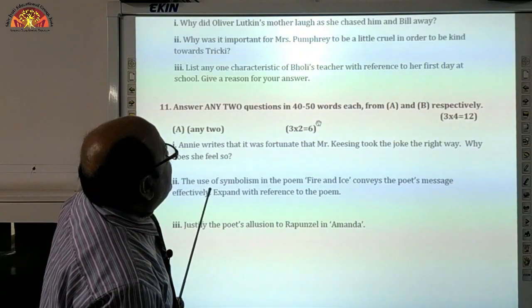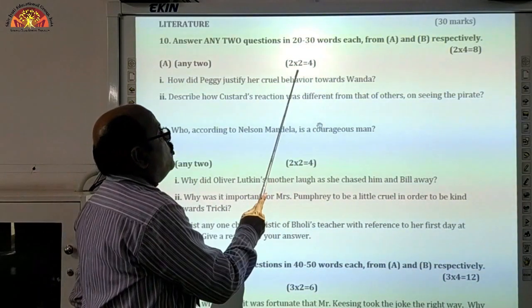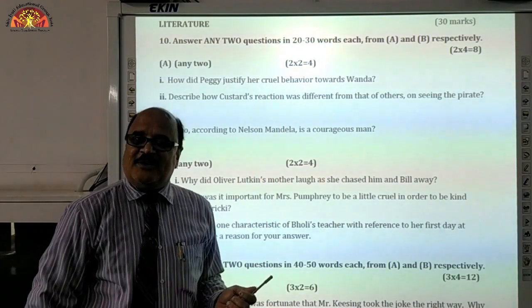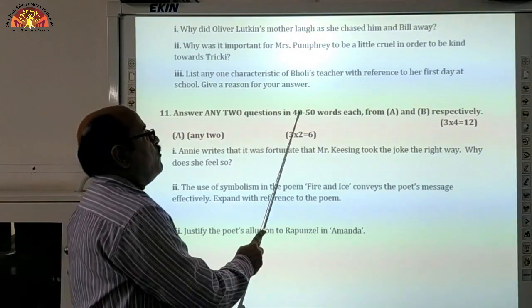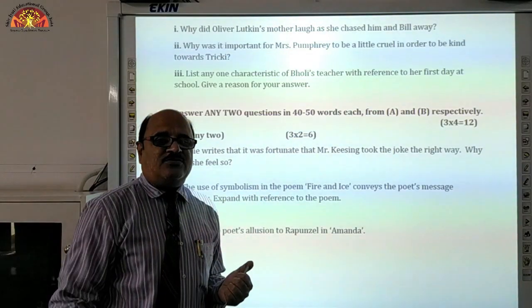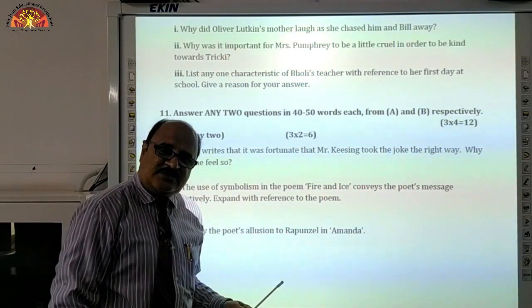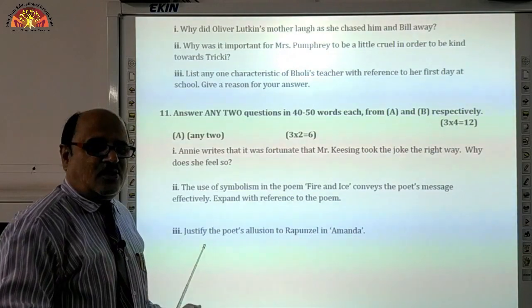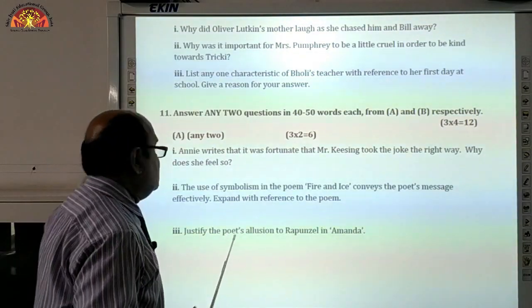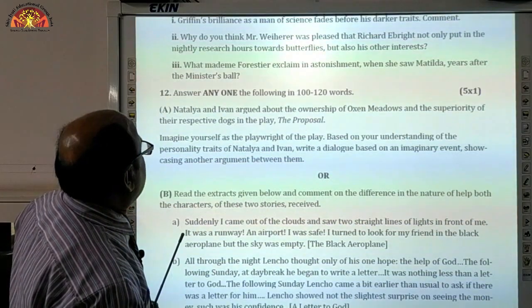So, let me take you back. You can see word limit, you can see 2 marks each, it means 20 to 30 words, but now 3 marks each, it means word limit is different, and that is 40 to 50 words limit is there, and 3 into 4 is equal to 12, right? 3 marks each, and you are supposed to attempt 2 questions from each part out of 3 given. So, overall they make 12 marks. So, now question number 11 is also complete.